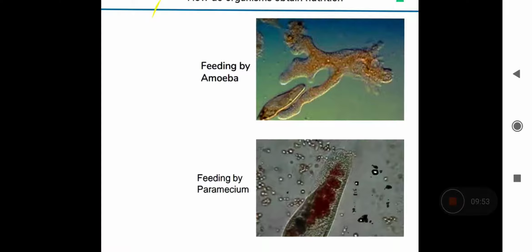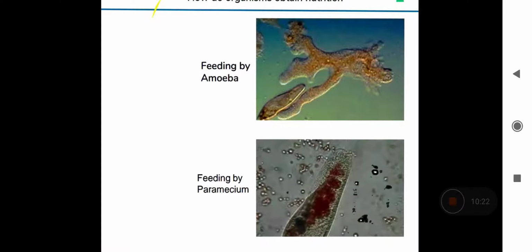Okay, if we talk about nutrition in amoeba, you know that amoeba is a unicellular animal, and it follows the holozoic mode of nutrition. And you know that amoeba does not have any proper shape, and a single cell is responsible for ingestion, for digestion, for respiration, everything, because amoeba is unicellular.